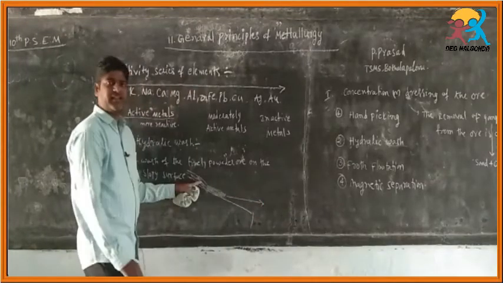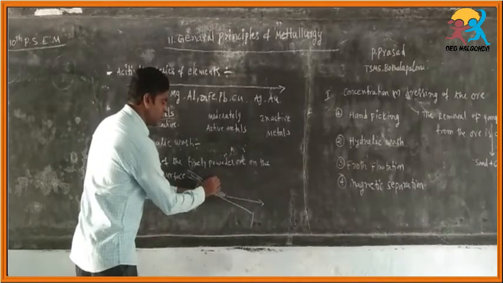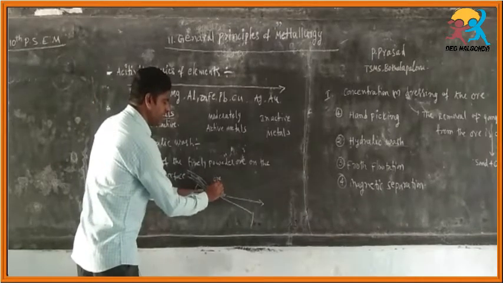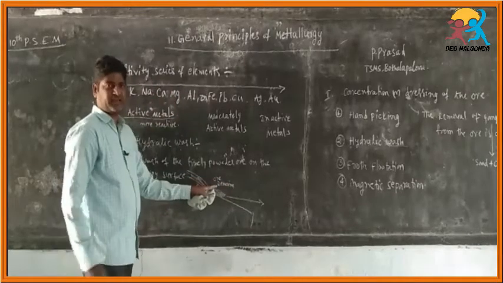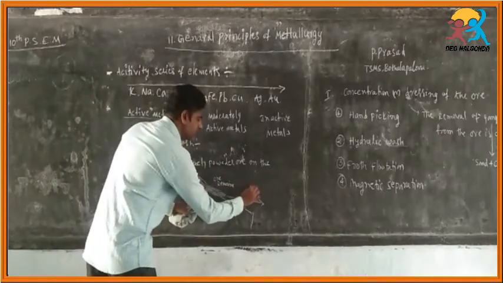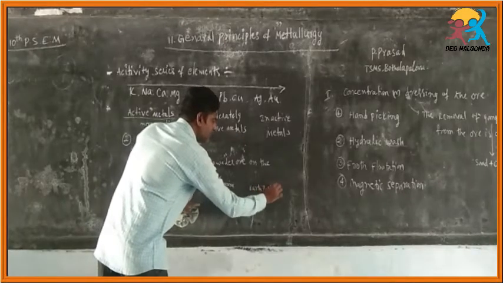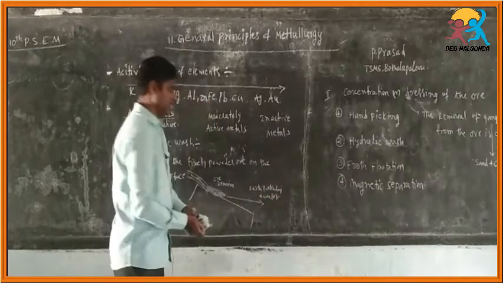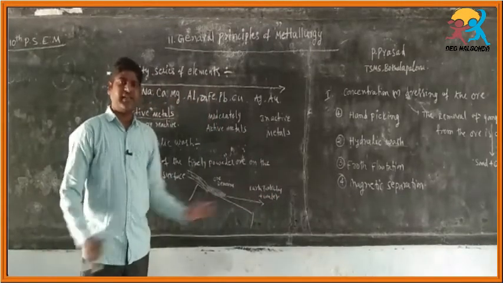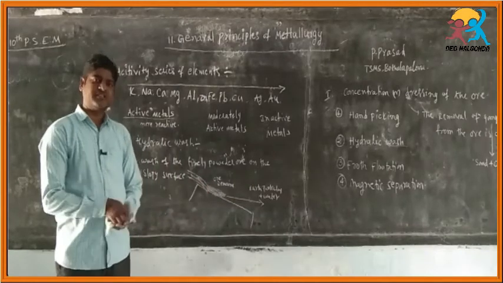Only the ore remains here, but the earthy particles plus water flow down here. Like that they can be separated easily. This is the second washing method.